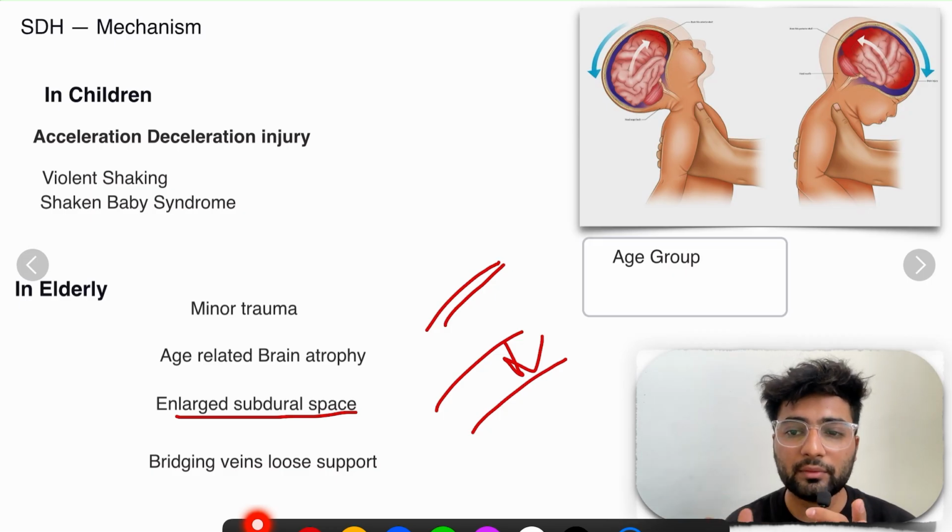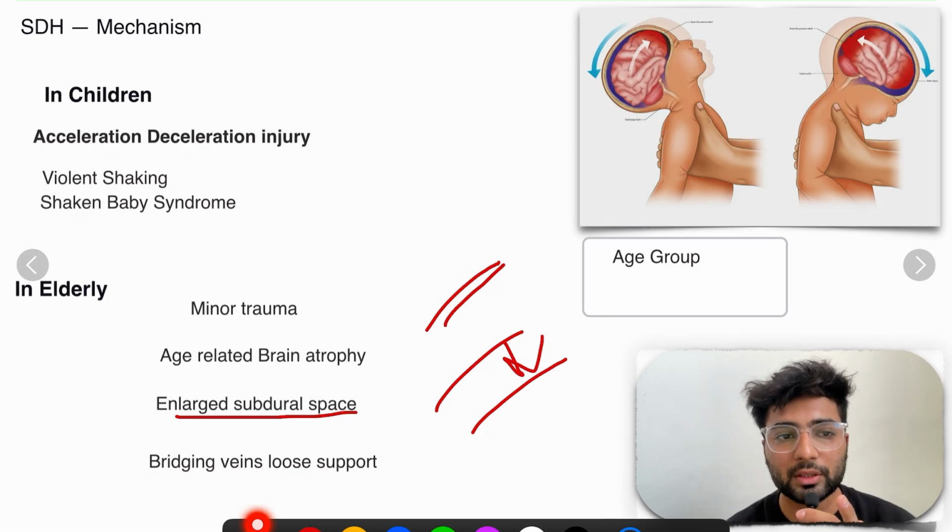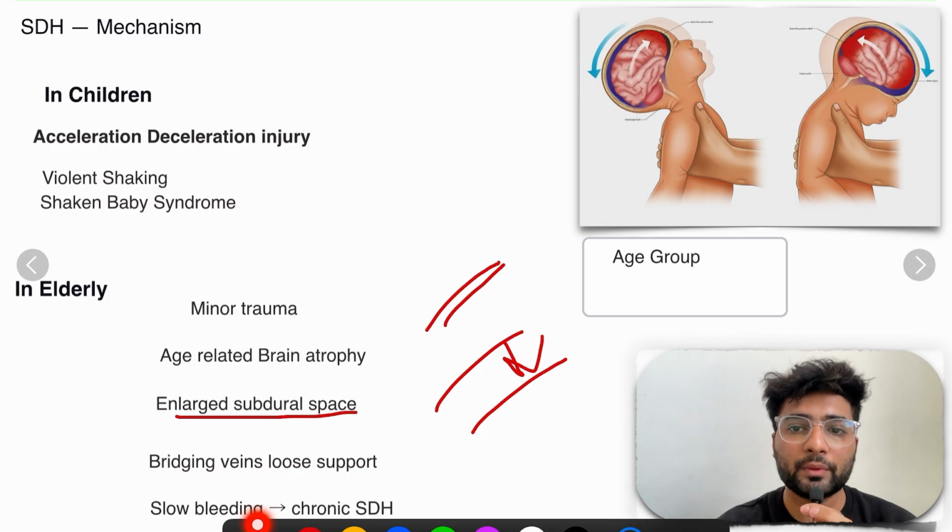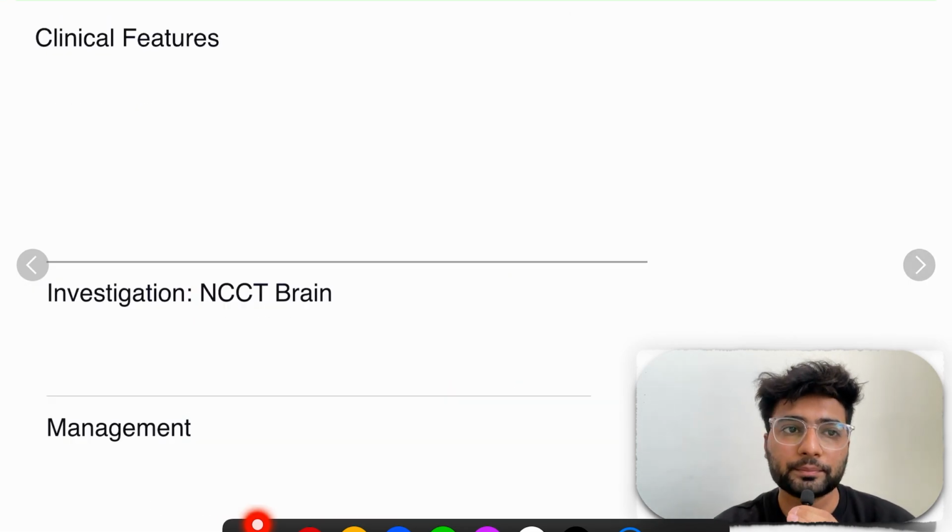So in elderly, if they even fall down or it's not that much of an impactful trauma, even then they have slow bleeding going on in the brain, which should be diagnosed, right? So subdural hematoma occurs in what? Elderly and in children. Slow bleeding going on, which can cause what? Chronic subdural hematoma. And the age group over here is children and elderly.